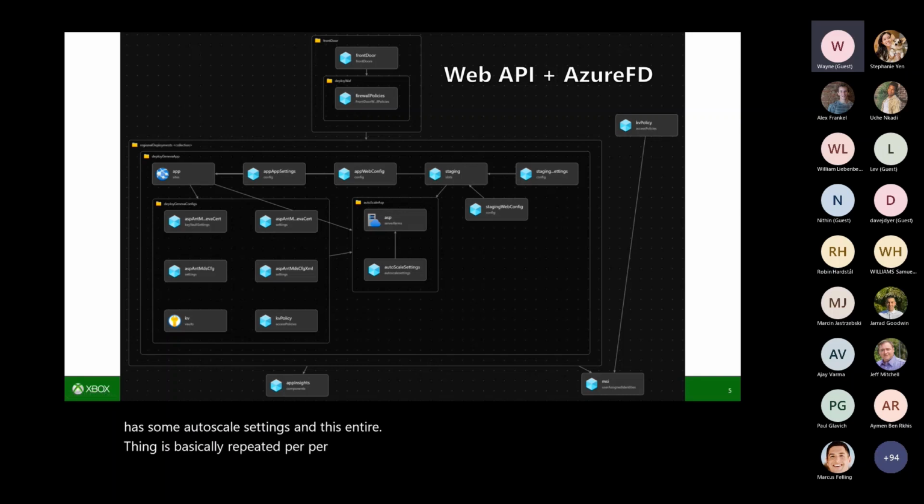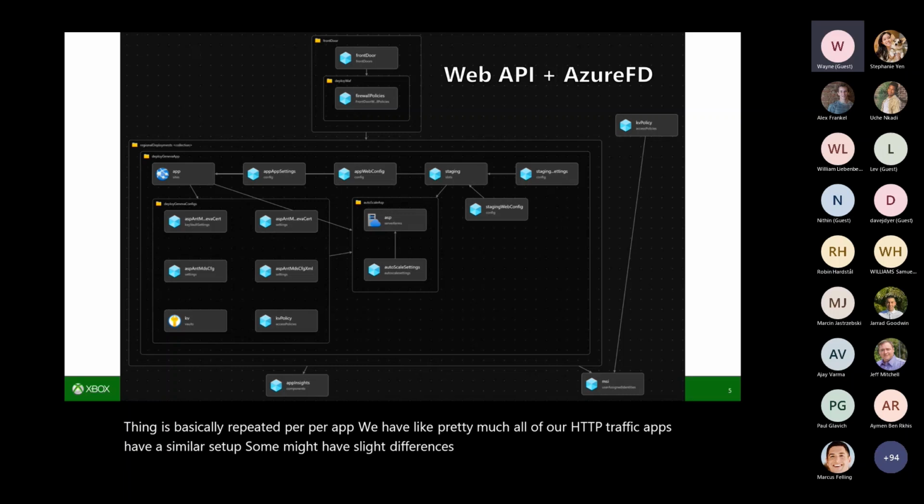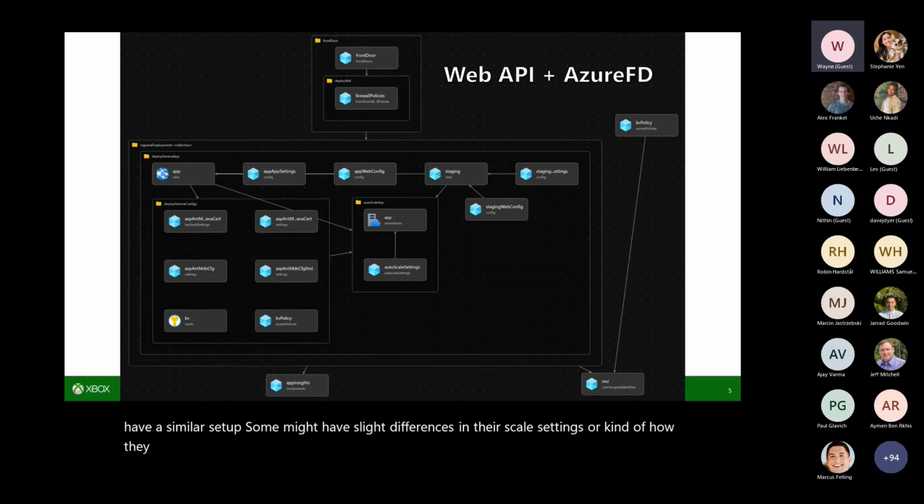Pretty much all of our HTTP traffic apps have a similar setup. Some might have slight differences in their scale settings or how they behave, but for the most part, this template is what we use for everything. And that's why it's really beneficial for us to be able to repeat shared modules.